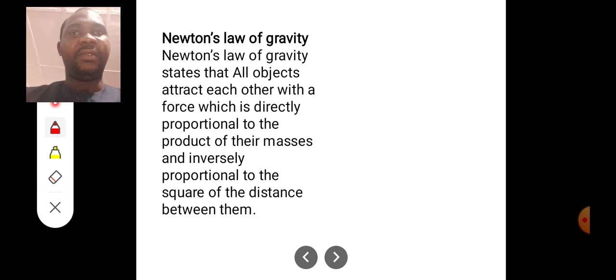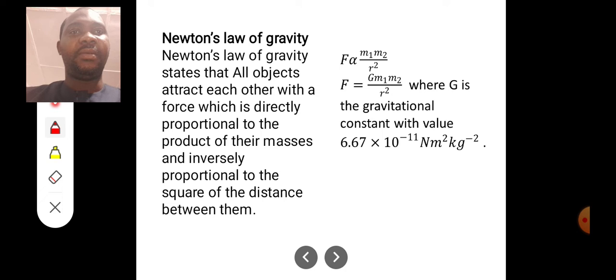Newton's law of gravity states that all objects attract each other with a force which is directly proportional to the product of their masses and inversely proportional to the square of the distance between them. So it is proportional to m1 m2, the product of their masses, and inversely proportional to, that means all over r squared.